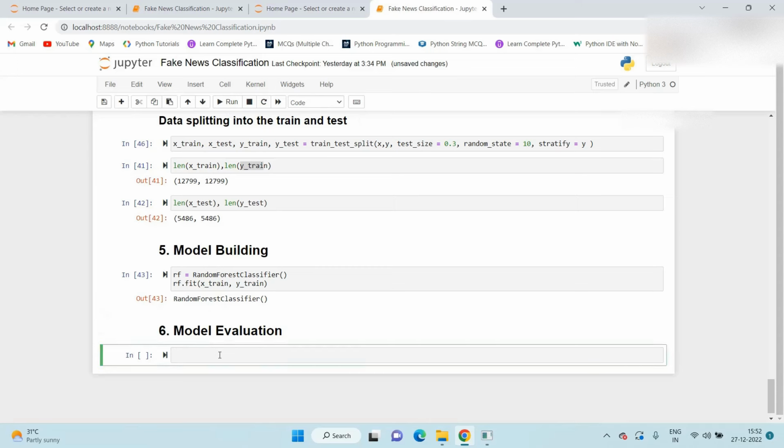For the model evaluation, first of all, we need to predict on the X-test data. So here I create one variable, y_predict, and we use our model. The model is nothing but our RF, RF.predict, and here we pass X-test data. Based on that we will get the y prediction. So here we just use accuracy score. Here we calculate the accuracy score.